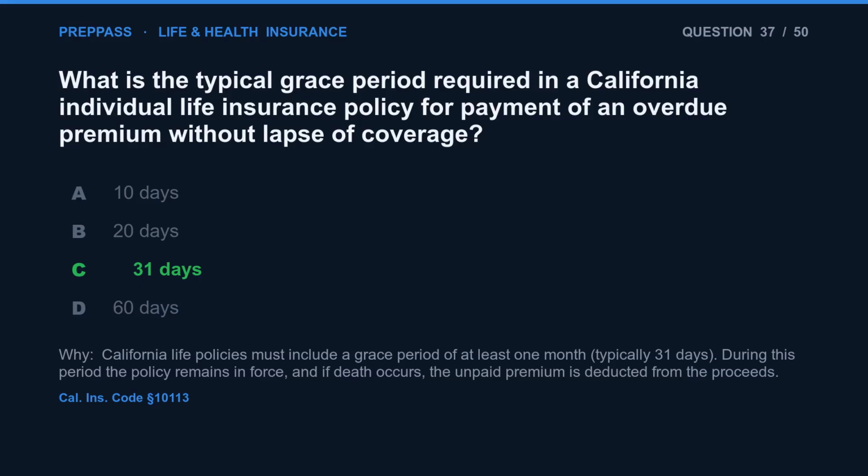The correct answer is C. California life policies must include a grace period of at least 1 month, typically 31 days. During this period the policy remains in force, and if death occurs, the unpaid premium is deducted from the proceeds.